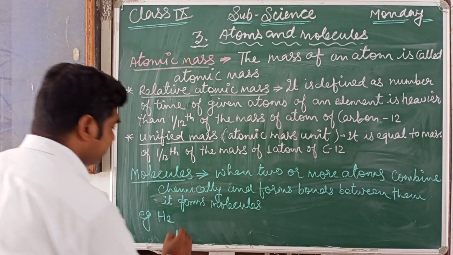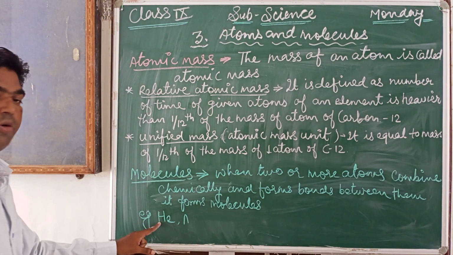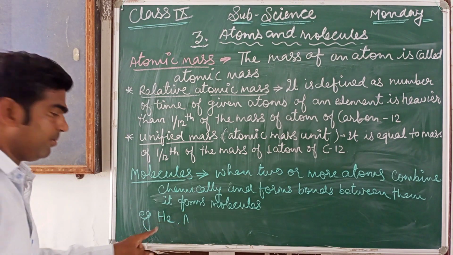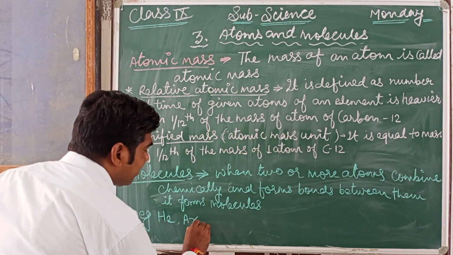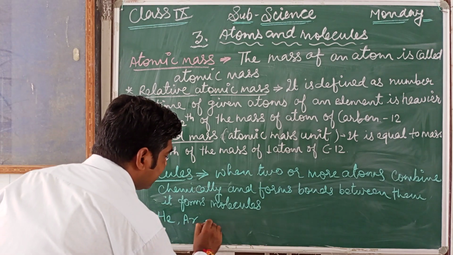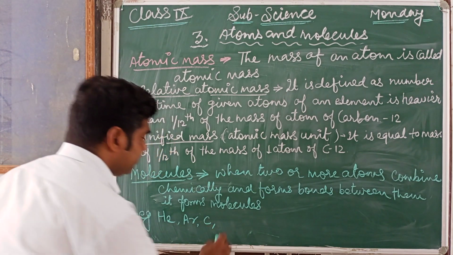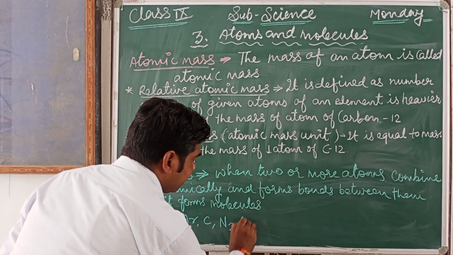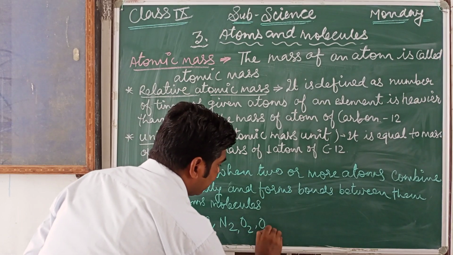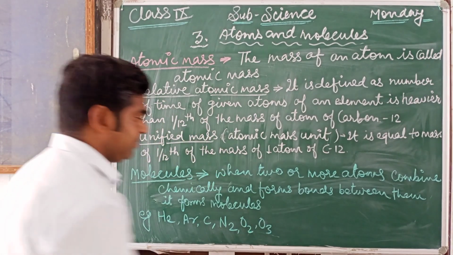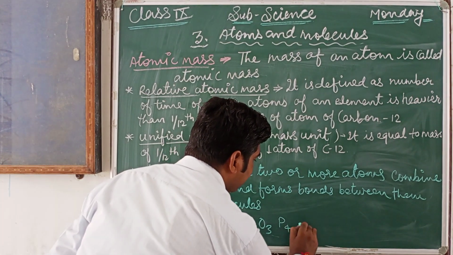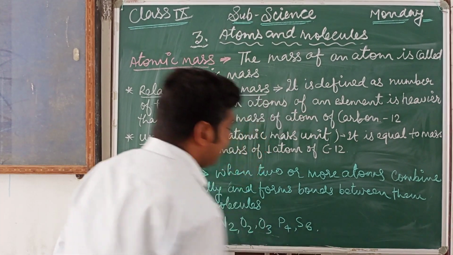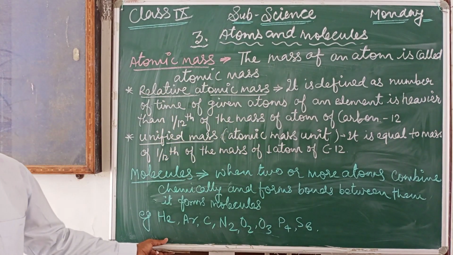molecules of hydrogen, helium, argon, carbon, nitrogen, oxygen, ozone, phosphorus, sulfur. These are all molecules.